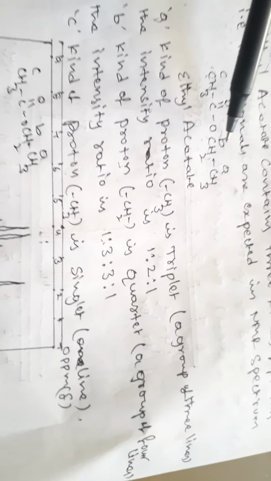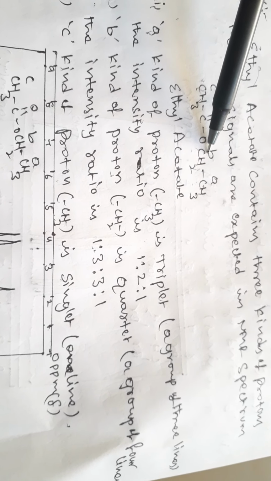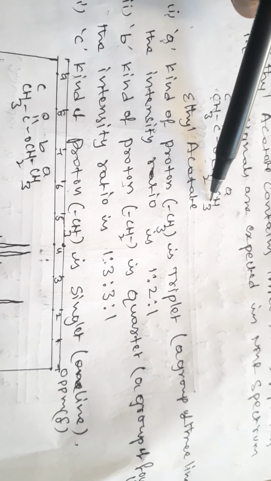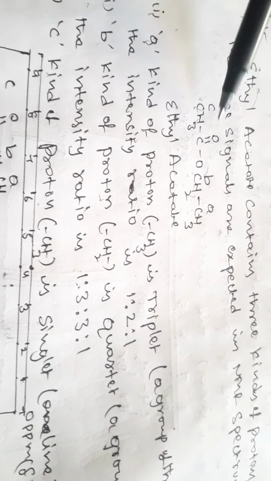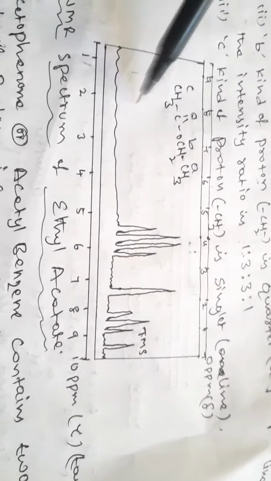Next, the fourth one, ethyl acetate. There are a, b and c kinds of protons, a total of three kinds, so three signals are present in the NMR spectrum. The a kind of proton is a triplet, ratio 1:2:1. The b kind of proton is a quartet, 1:3:3:1. The c kind of proton is only a singlet, because there is no adjacent proton, only carbon. Next, draw the NMR spectrum of ethyl acetate.